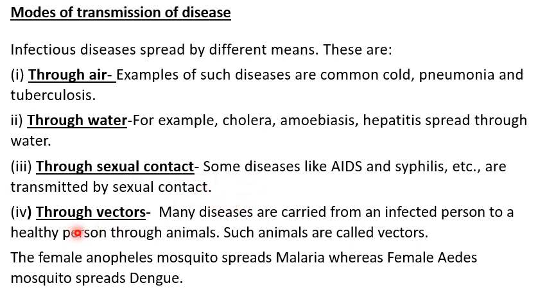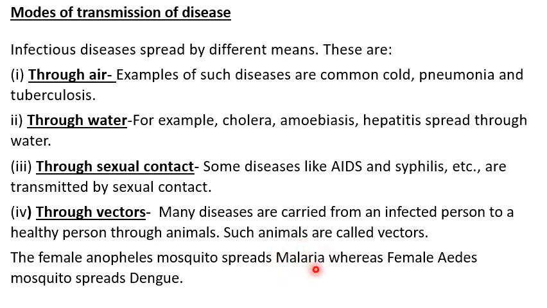Next is through vectors. So what is the meaning of vectors? Vectors are disease carrying animals. Many diseases are carried from an infected person to a healthy person through animals. Such animals are called vectors. For example, malaria.